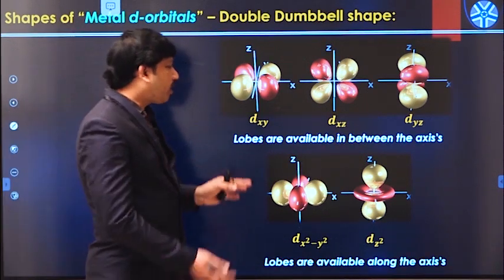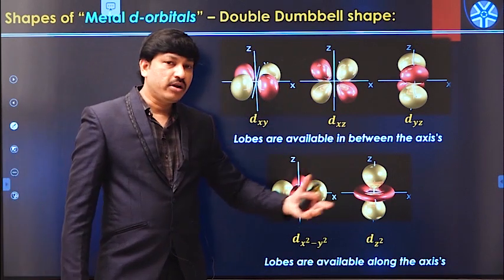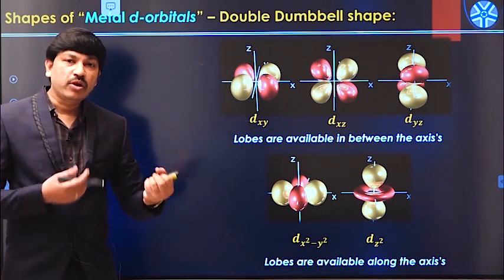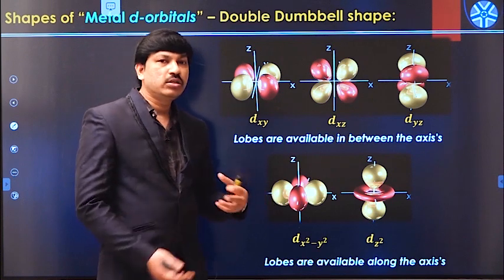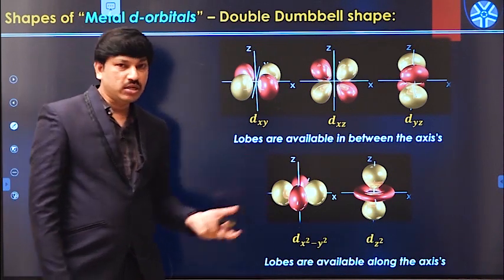So whenever a metal complex is forming, whenever these orbitals interact with ligand orbitals, there is always some kind of repulsion force between them. Due to the repulsions, there is splitting of d orbitals, and all those details we will discuss in the next session.